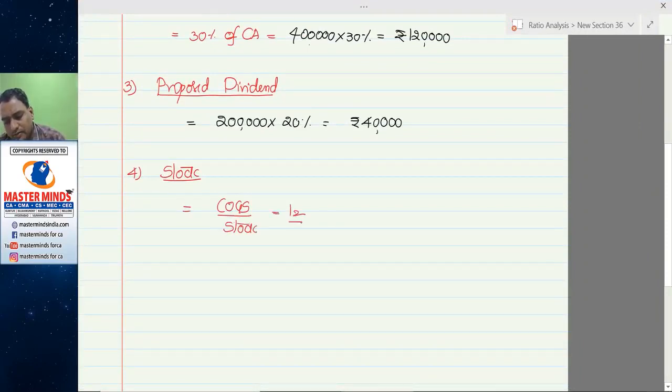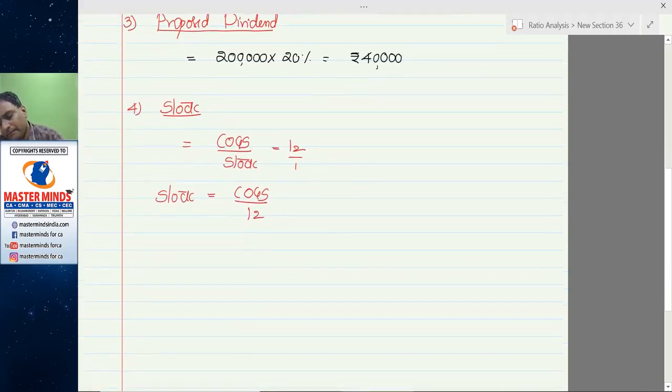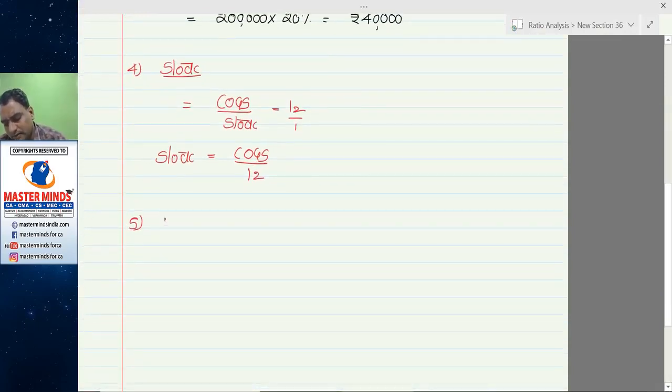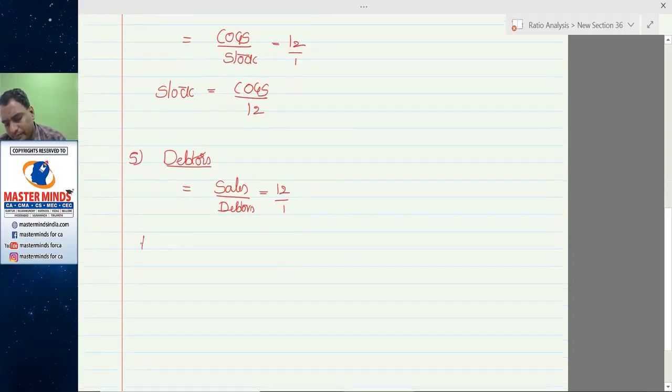COGS by stock is equal to 12 by 1. Stock is equal to COGS by 12. Similarly, sales by debtors is equal to 12 by 1. Debtors is equal to sales by 12.